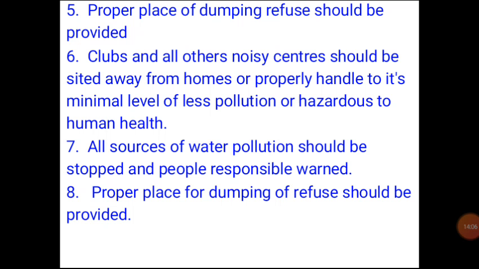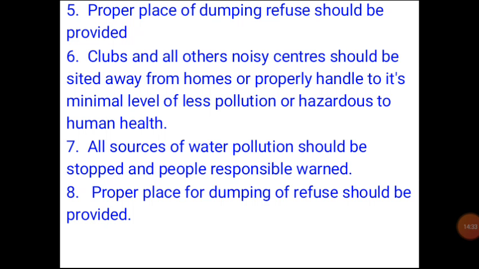Number six is that clubs and all other noisy centers should be sited away from homes, or properly handled to a minimal level of pollution or hazard to human health. So clubs and all other noisy centers should be sited away from where people live so as to avoid pollution of their health.